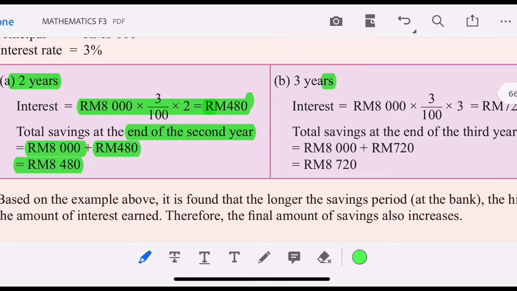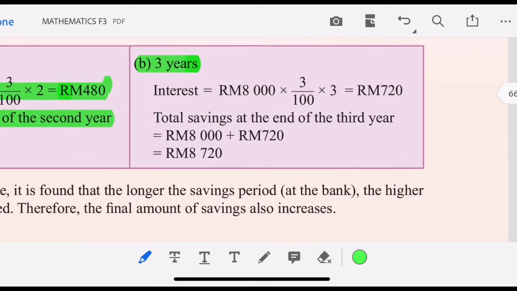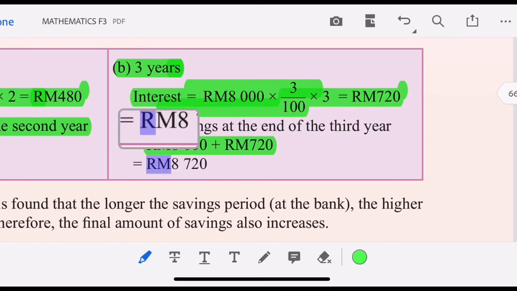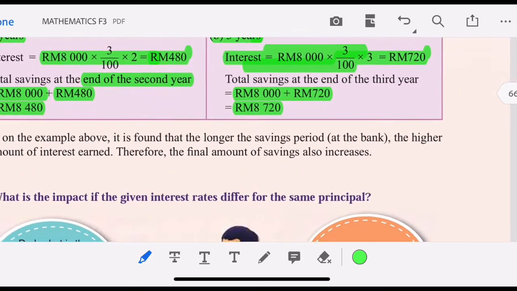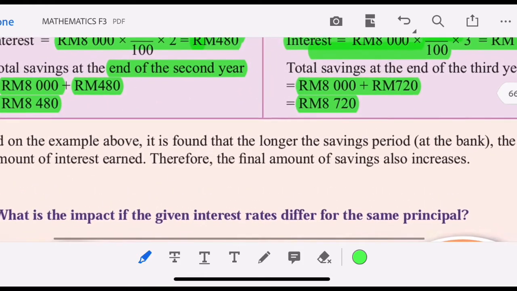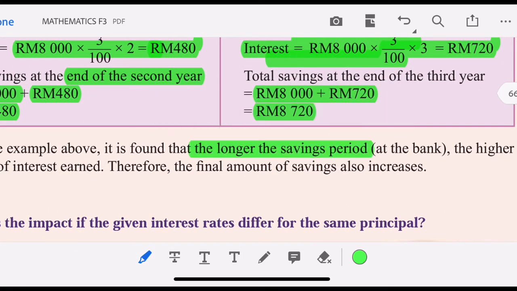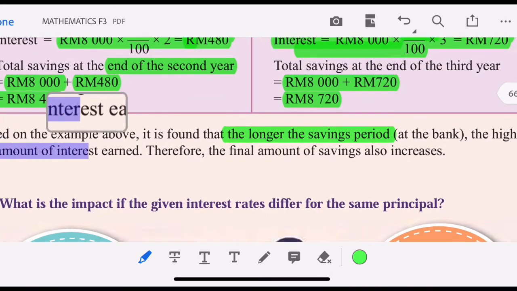For 3 years, the interest earned is 8,000 times 3 over 100 times 3. So it's 720. So the total saving at the end of the third year is 8,000 plus 720, so it's ringgit Malaysia 8,720. Based on the example above, it is found that the longer the saving period at the bank, the higher the amount of interest earned. Therefore, the final amount of saving also increases.